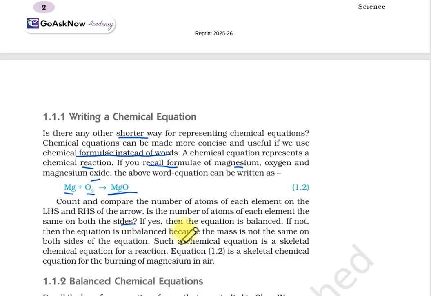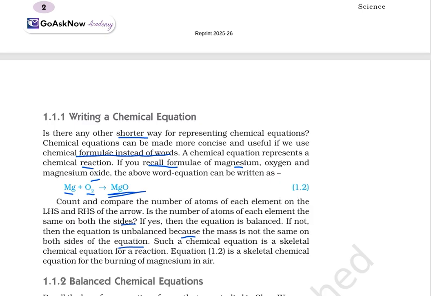If not, then the equation is unbalanced, because the mass should be the same on both sides of the equation. The skeletal chemical equation for the reaction, this 1.2, is the skeletal chemical equation for burning magnesium in air. Here, oxygen is present in the air, so that's why we get MgO. So what does this mean? If we have an equation, you will have to balance it: if 1 Mg is there, are we getting 1 in the product or not? If 2 is there, are we getting 2 or not? But in this particular case, oxygen is present in the air, so that might be the case. This is how you will also have to check balanced equations.